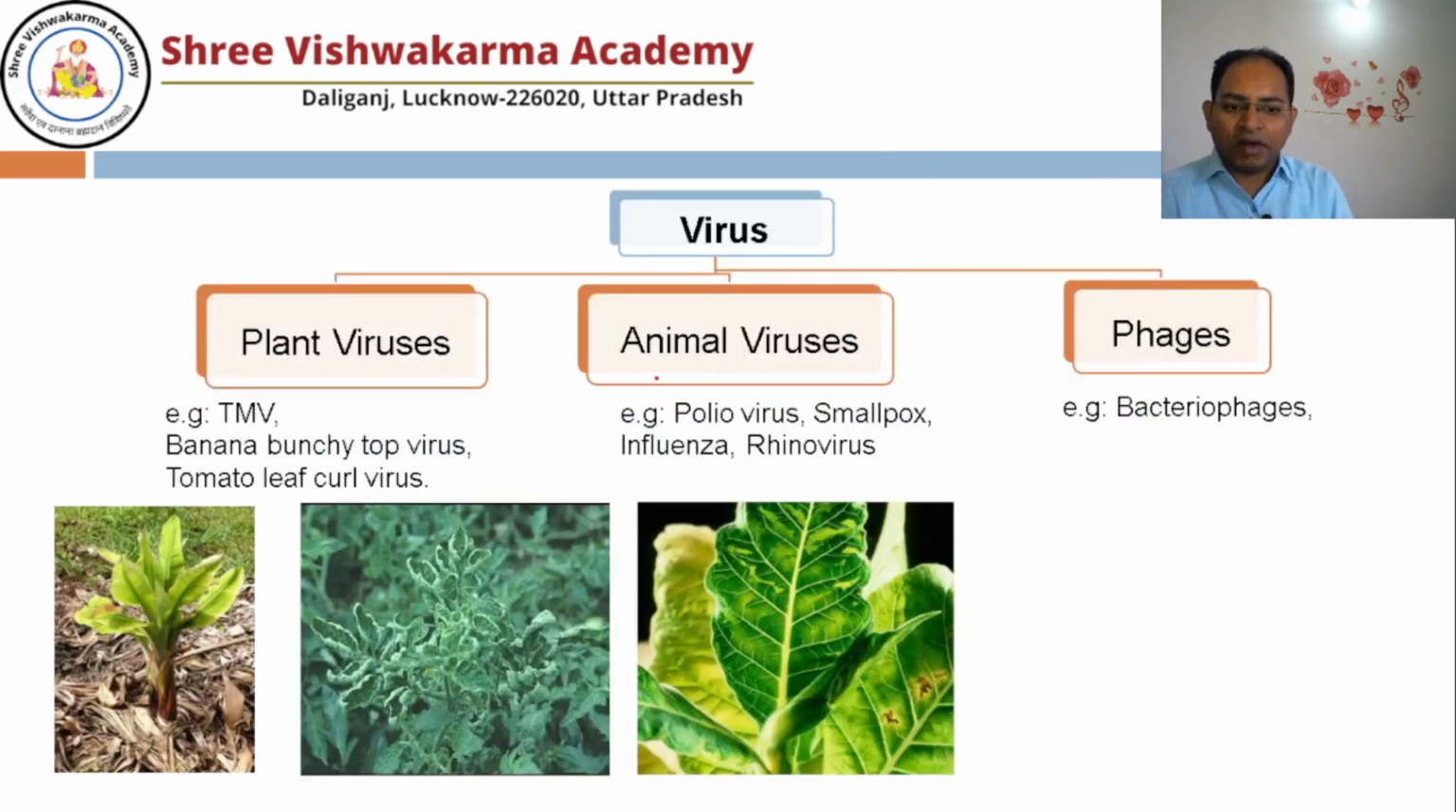So viruses are of maybe 2 to 3 types based on their host. Some viruses affect plants, so they are known as plant viruses. We don't have to bother with the plant virus. A plant virus is not going to affect us.